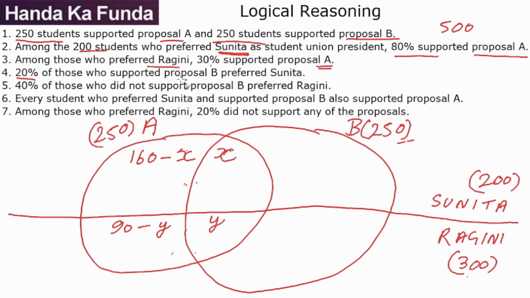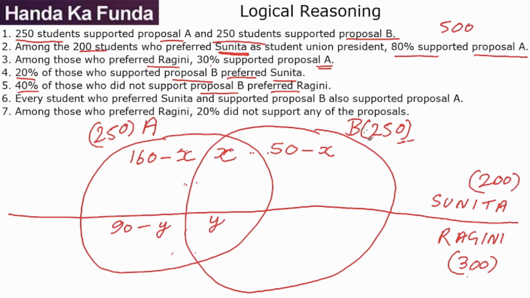20% of those who support B. B is supported by 250 people. 20% of those means we are talking about 50 people. 50 people prefer Sunita, which means these two portions combined have to total 50. So this comes out as 50 minus x. Then we are given that 40% of those who did not support student proposal B prefer Ragini.